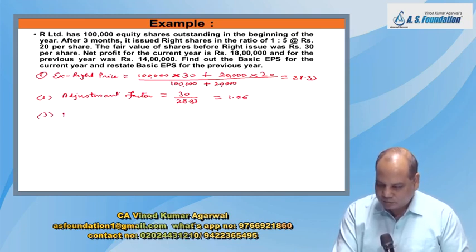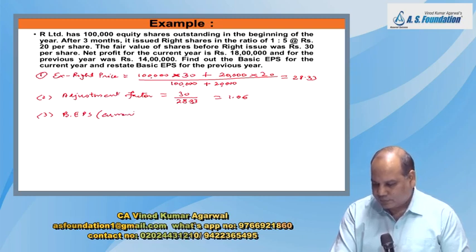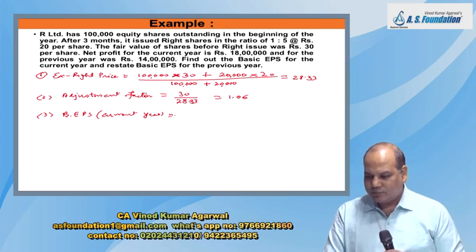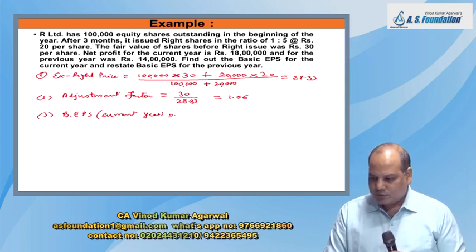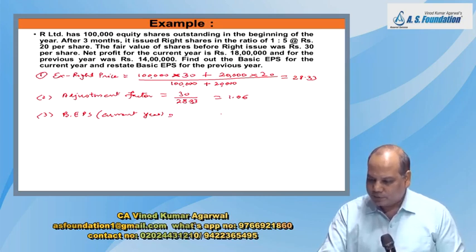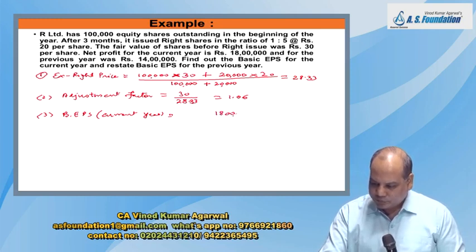And three, write down basic EPS for the current year. Now this calculation is a little complicated, but once you understand it, it's easy. First I write down the net profit for the year, which is 18 lakh.